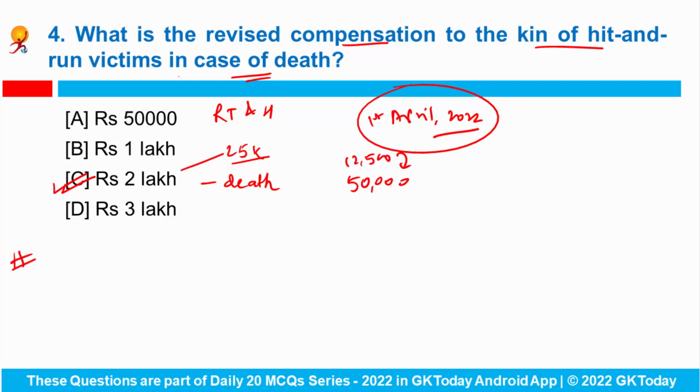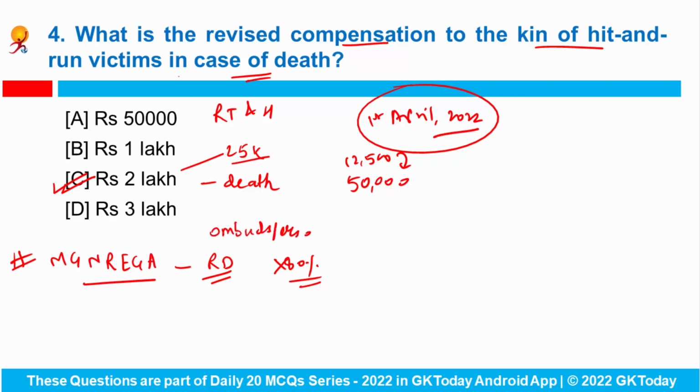Now, apart from it, Mahatma Gandhi National Rural Employment Guarantee Act scheme is the flagship scheme of the Ministry of Rural Development. And from the next financial year, the center will not give funds for this particular scheme to the states that do not appoint ombudspersons in 80% of their districts where the scheme has been applied. So do remember that states are basically mandated to appoint an ombudsperson for each district to receive the grievances and pass awards.